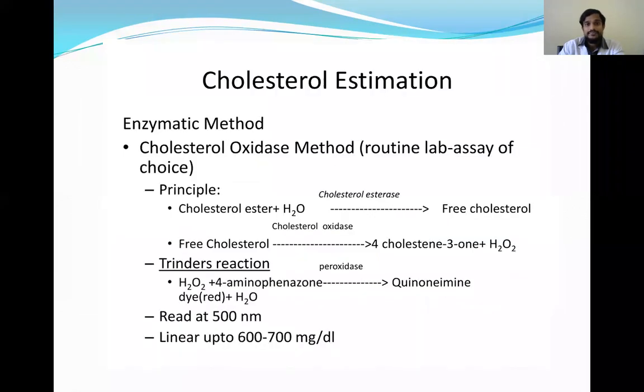And next is the cholesterol estimation. So cholesterol is a lipid. If there is any lipid abnormality, it leads to variation in the cholesterol levels, and lipid abnormality leads to different cardiovascular diseases. So that's why the estimation of cholesterol is important. And here we will add cholesterol oxidase. So if more cholesterol is present in the sample, we'll get the products, and finally we'll get the color.